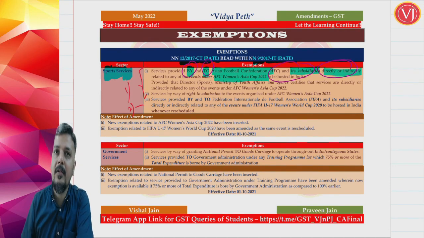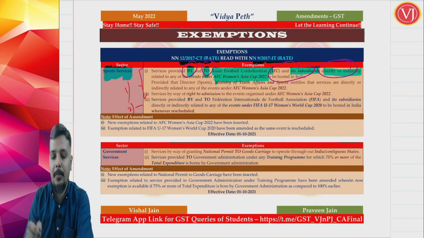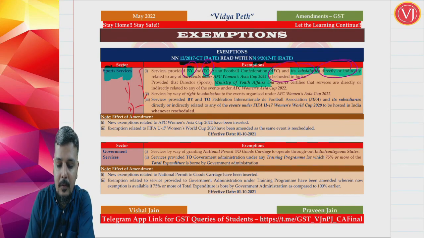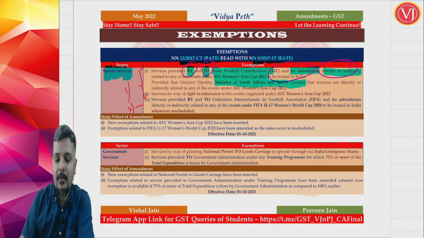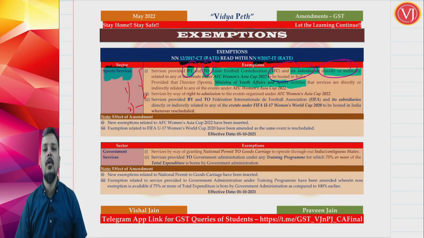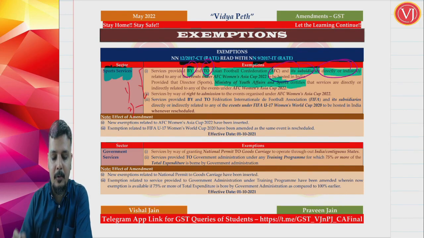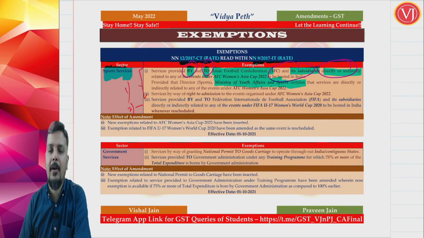So all those services should be certified, not notified, by the Ministry of Youth Affairs and Sports. The Ministry of Youth Affairs and Sports will certify that yes, these are the services directly or indirectly related to Women's Asia Cup 2022. So that certification will be given by a government ministry. That is point number 1.